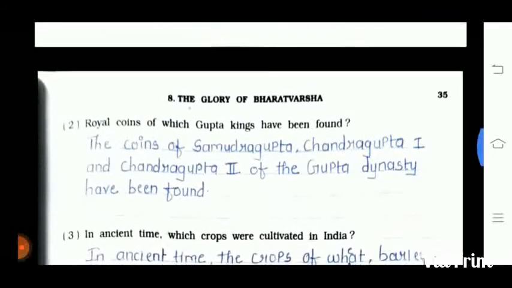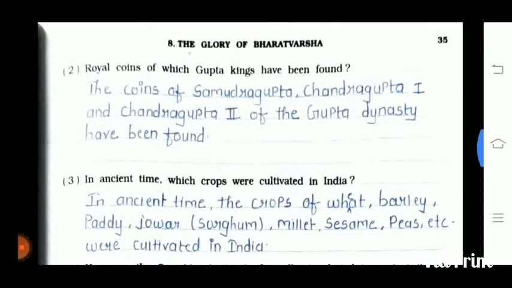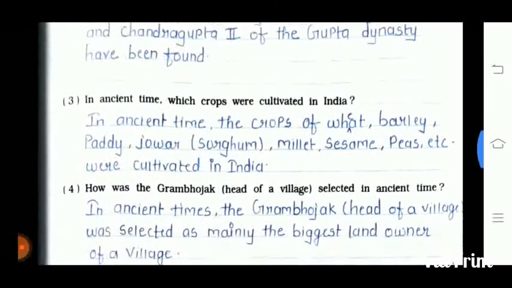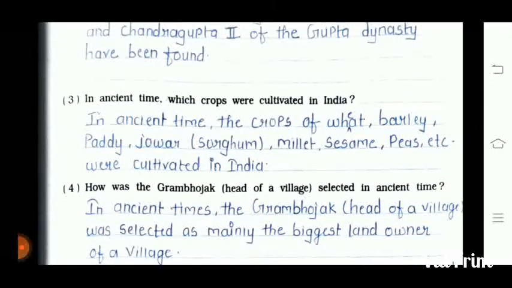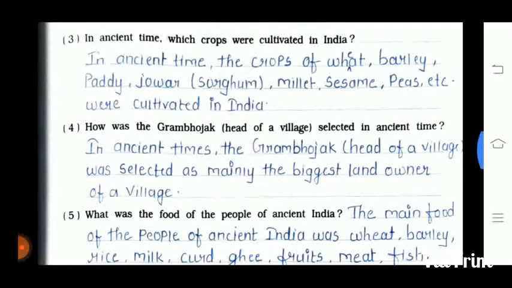So question number 2 is royal coins of which Gupta king have been found? The coins of Samudragupta, Chandragupta I and Chandragupta II of the Gupta dynasty have been found. Question number 3 is in ancient time which crop were cultivated in India? In ancient time the crop of wheat, spelling is WHEAT, barley, paddy, jawar, millet, sesame, peas, etc.